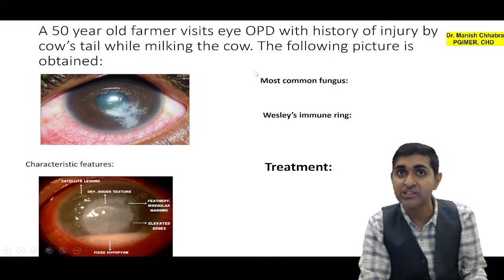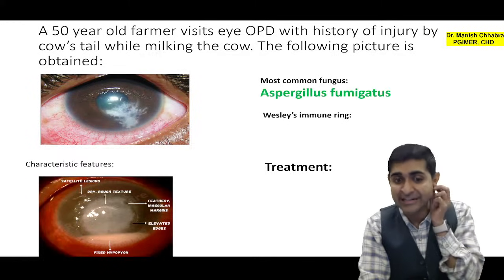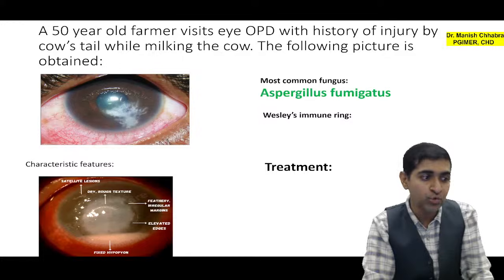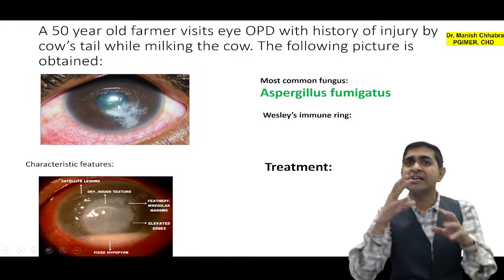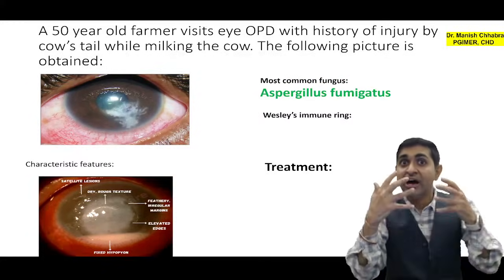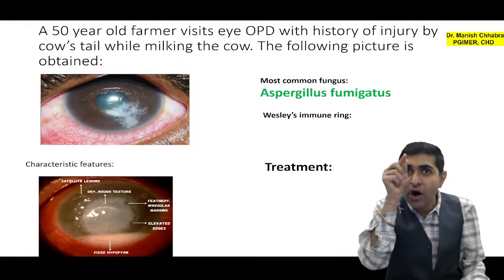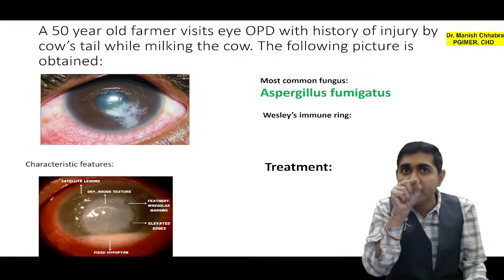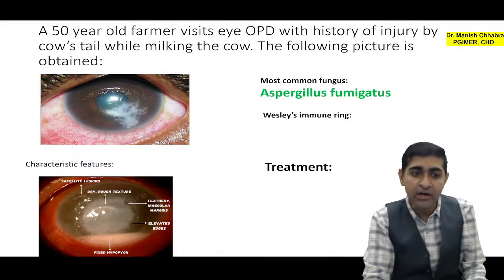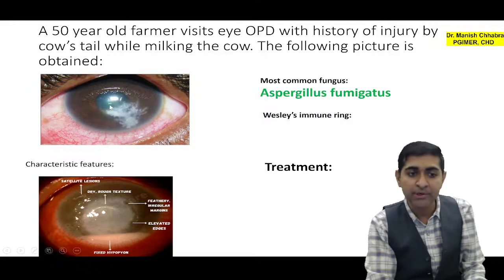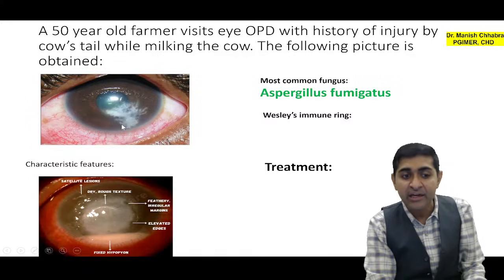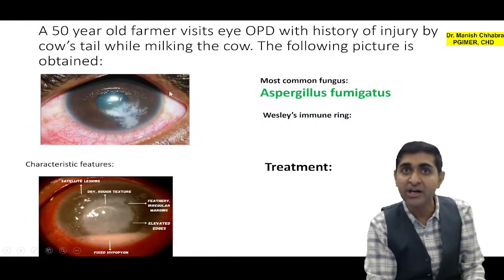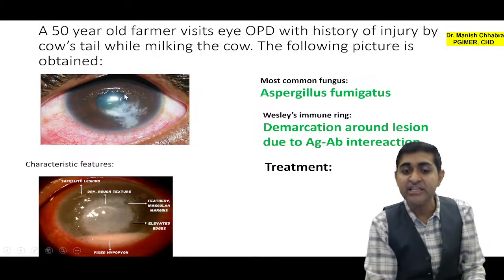Okay, the most common fungus is Aspergillus fumigatus, but there is Wesley's immune ring. What is Wesley's immune ring? It is the host antibodies against the fungal antigen, which form a small demarcation line along the keratitis. So here you can see a small line of antigen-antibody forms. It is not really a ring, it is just the surrounding of the fungus. Ring is just a name, don't think it will be a round colored ring. So we call it Wesley's immune ring.